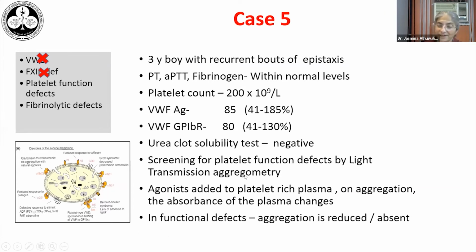So we can screen for platelet function defects by light transmission aggregometry. Here, instead of taking the platelet poor plasma, which we take for routine coagulation testing, we need the platelets. So we take the platelet rich plasma, and to this we add these agonists: collagen, ADP, epinephrine, and arachidonic acid. Then a beam of light is passed through this in the equipment, and as the platelets aggregate, the absorbance of the platelet rich plasma changes. So the light transmission through the sample changes, and this can be measured as a curve on the aggregometer. In functional defects of platelets, the aggregation may be reduced or maybe even absent.